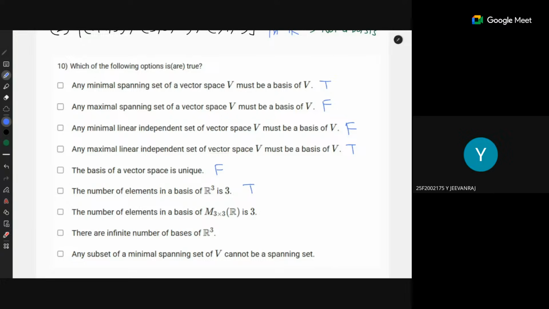The number of elements in a basis of M 3 cross 3 is 3. False. What's the dimension? It is 9. So there are infinitely many bases of R3. True. Any subset of a minimal spanning set B cannot be a spanning set.